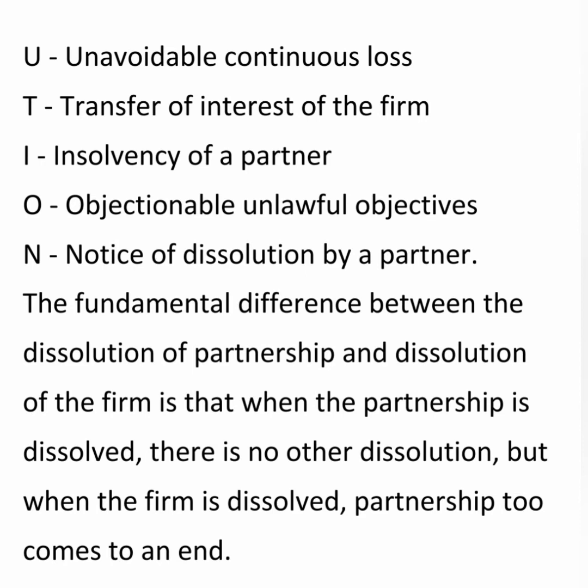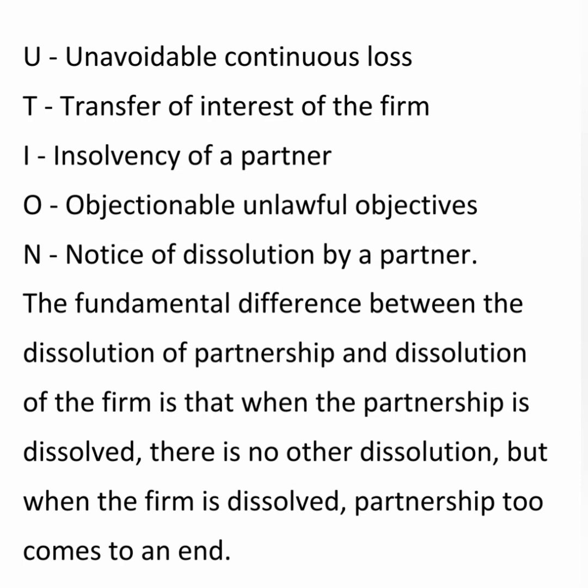Next is U. U for unavoidable continuous loss. When there is continuous loss, the partnership cannot exist, so normally it comes to an end. Next, T for transfer of interest of the firm. As already said, without the consent of other partners, a particular partner cannot transfer his interest to outsiders or third parties. If such a case occurs, there is misunderstanding and it automatically gets dissolved.